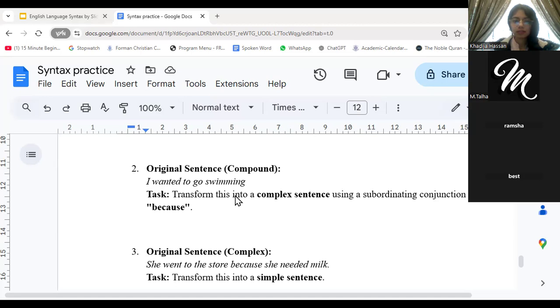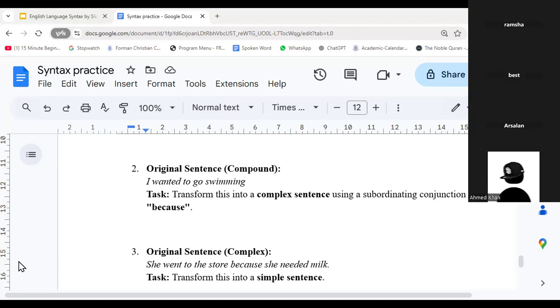Anybody else? Let's have at least a few more attempts and then you're all free to go. Ramsha, I'll give you a star from the emoji. There you go. Talha, Ahmed, Arsalan, you guys want to try? Why were you going to swim? I wanted to go swimming because.